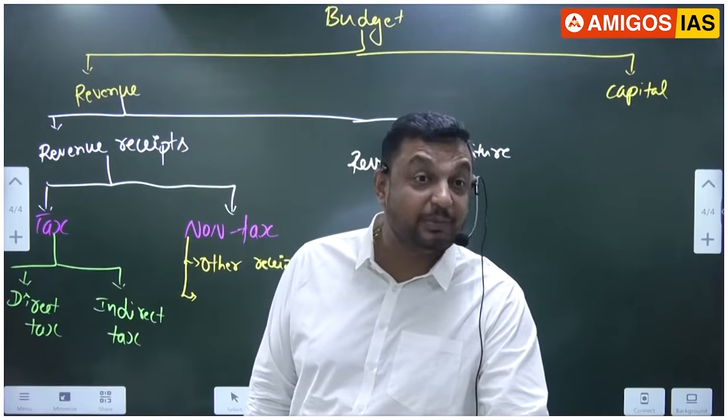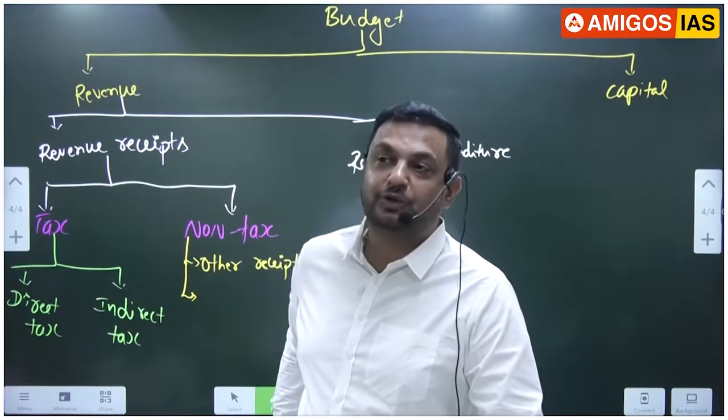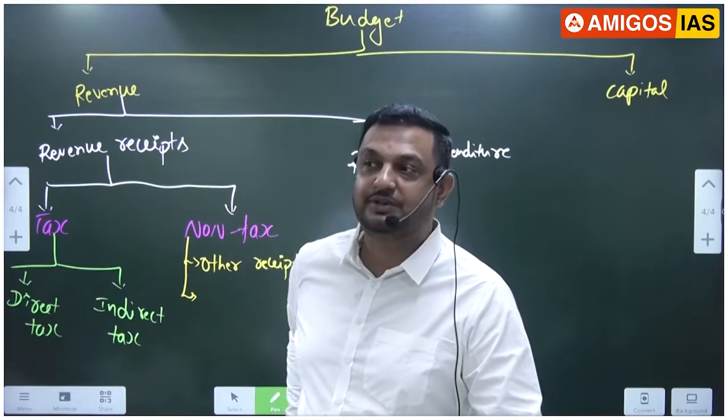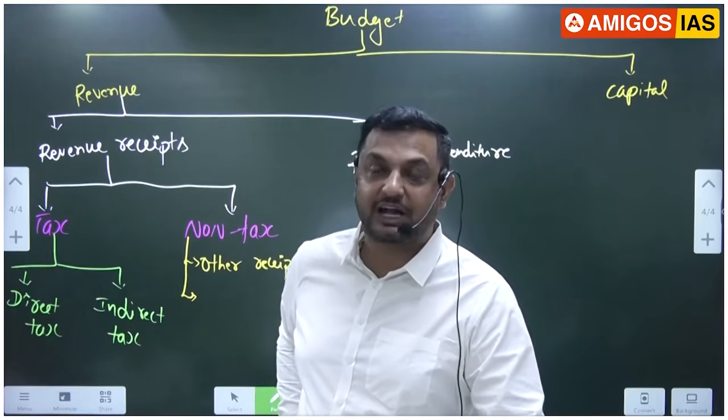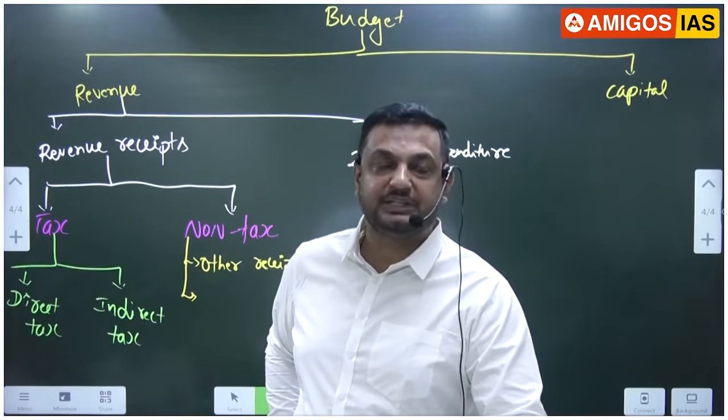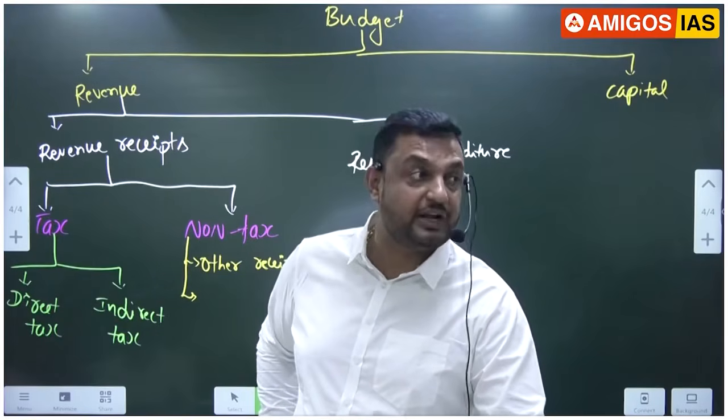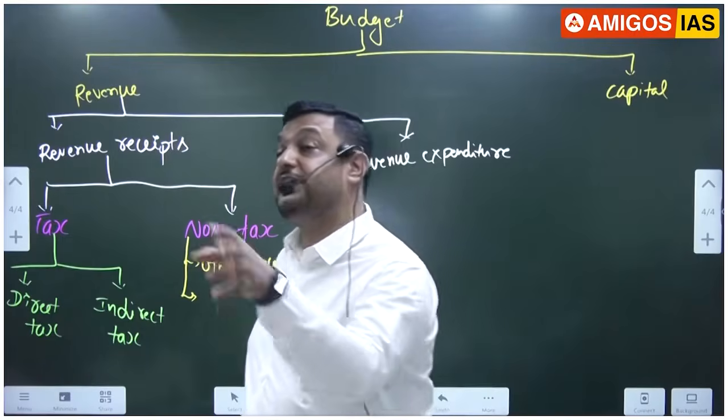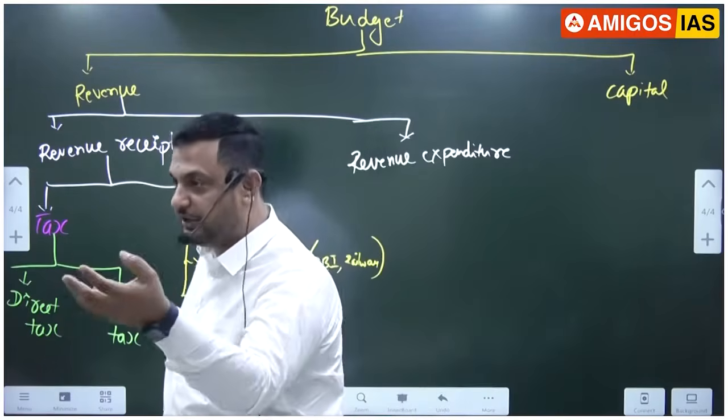Second, if you remember, in the banking topic I discussed that we have 12 PSBs, public sector banks, and also more than 300 PSUs, public sector undertakings. They are called public sector because more than 51% of the share capital is held by the government.